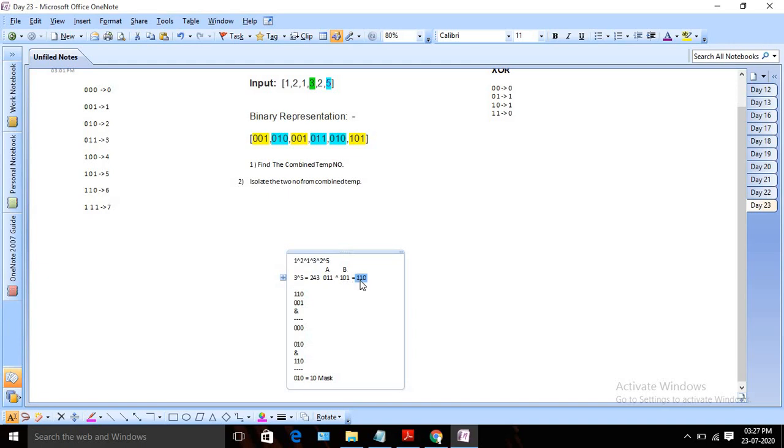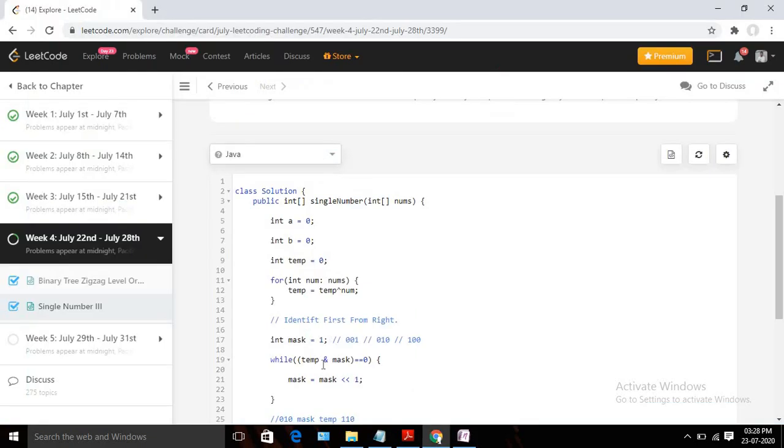At first I identify the first 1 bit from the right side, right? In this case it's 1. So this middle bit is 1. Then using that mask, I check from the array in which numbers we have 1 in the second position, and using that I am isolating. How are we checking that?